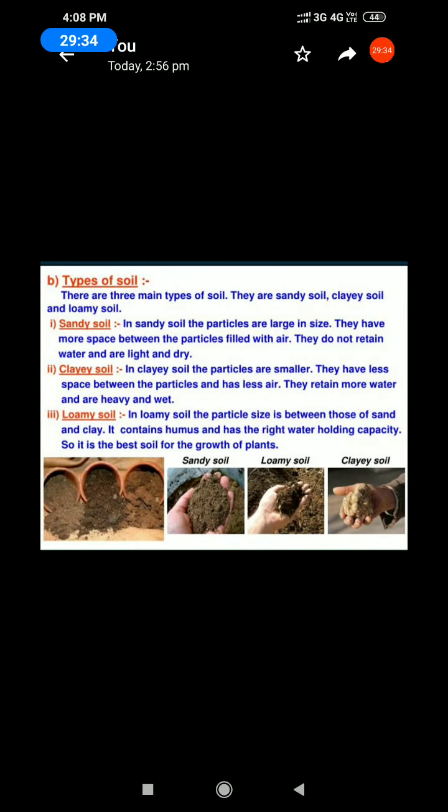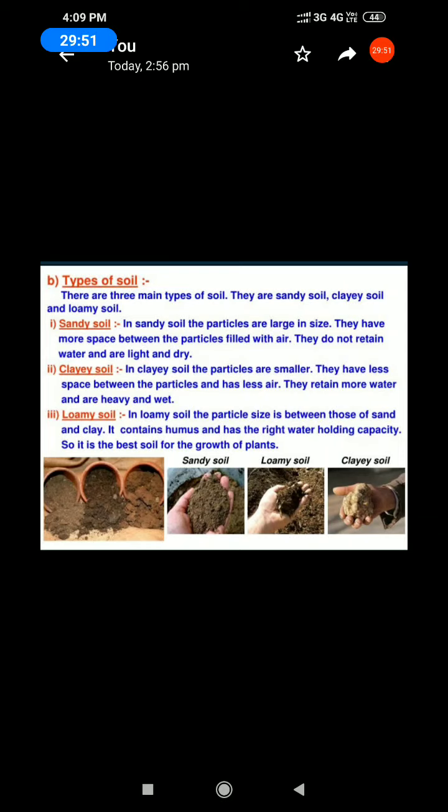Listen, all of you, just one second. Types of soil. There are 3 main types of soil. What are the 3 main types of soil? Sandy soil, clay soil and loamy soil. Just revise, listen. Sandy soil.